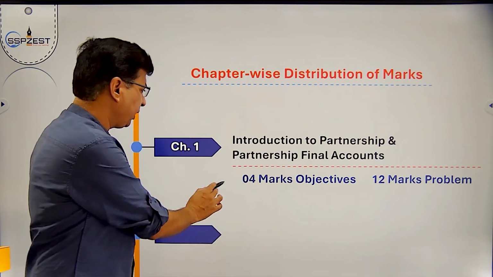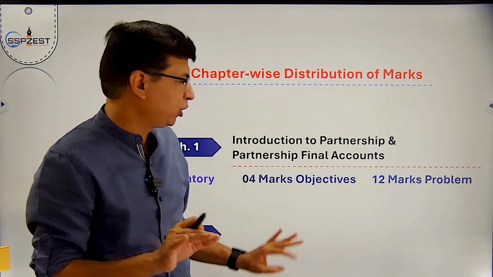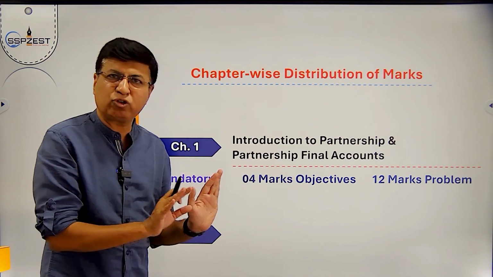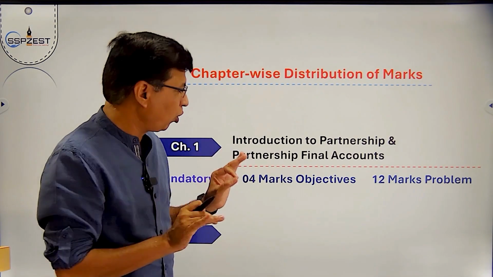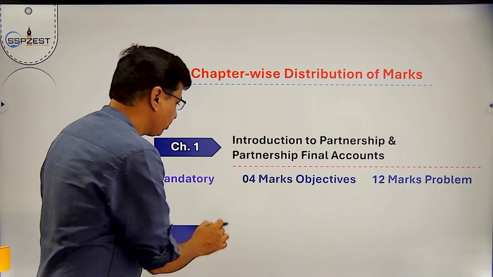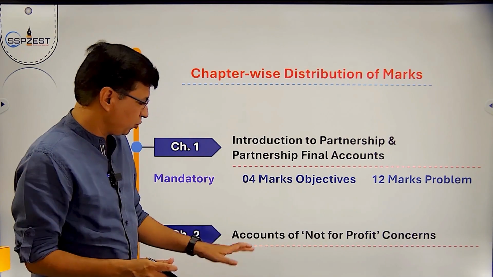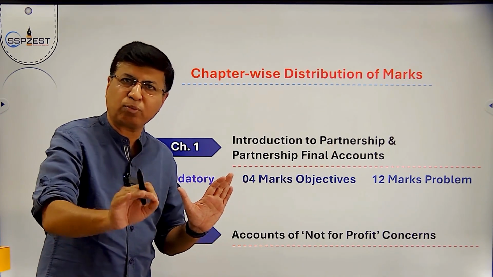This is mandatory. It means there is no option to the partnership final account question. So this practical question is compulsory. You cannot skip this chapter, or put this chapter for option. Chapter number 2, NPO, accounts of not for profit concern or not for profit organization.